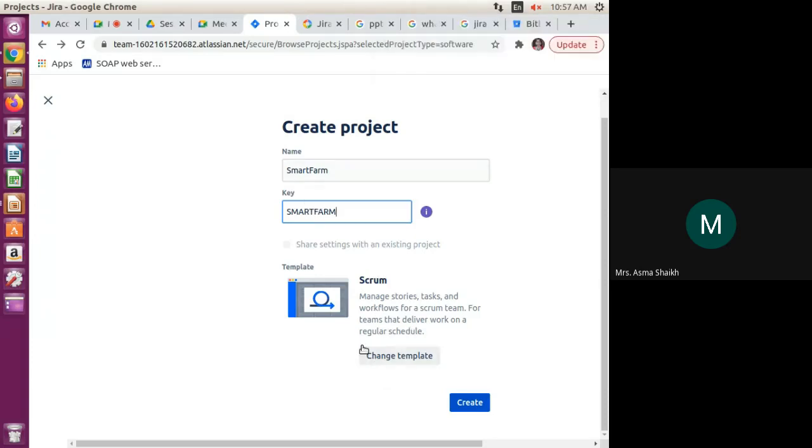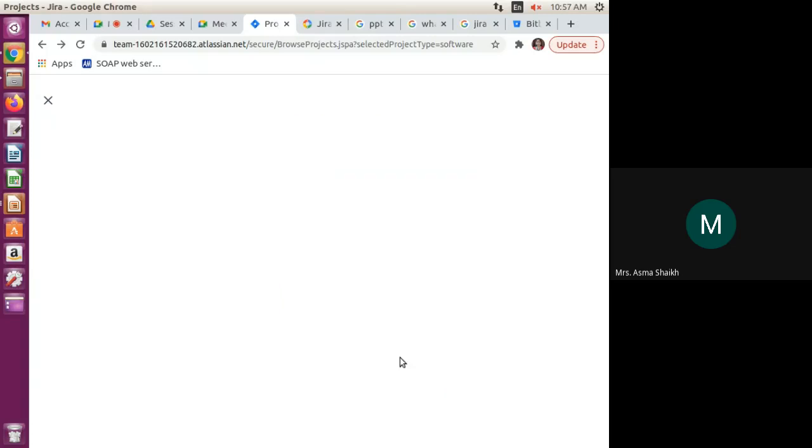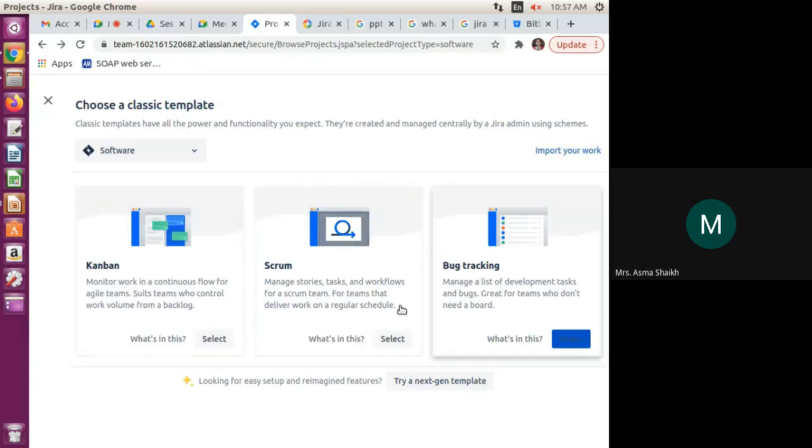Here we have the templates. We have three kinds of templates: a Kanban template, Scrum, and a bug tracking template. So what is Kanban? Kanban is also an agile tool like Scrum. It is used as a project tool where we are able to visualize our work. How to visualize? We are able to see the to do tasks, doing, and done tasks.